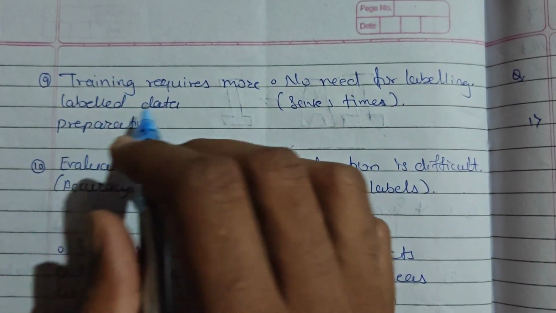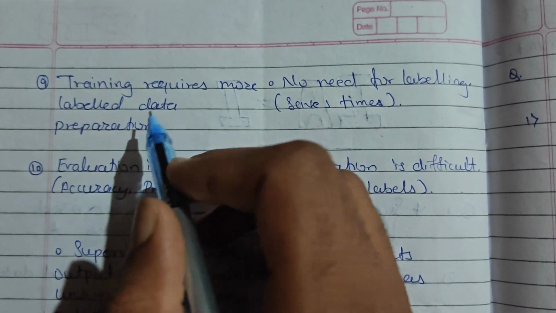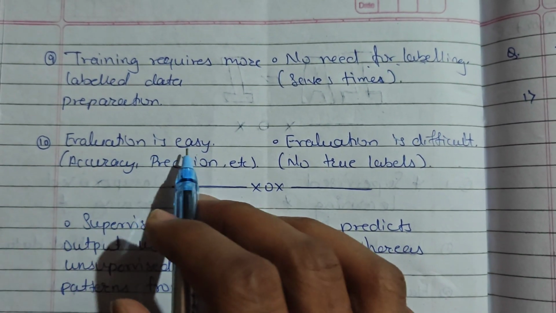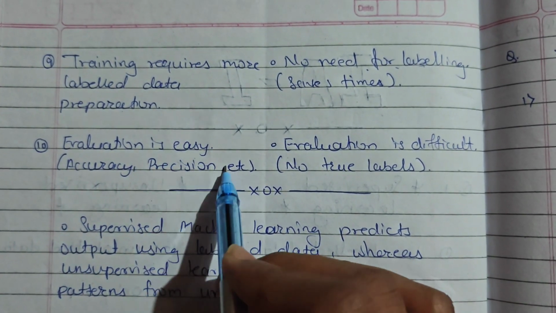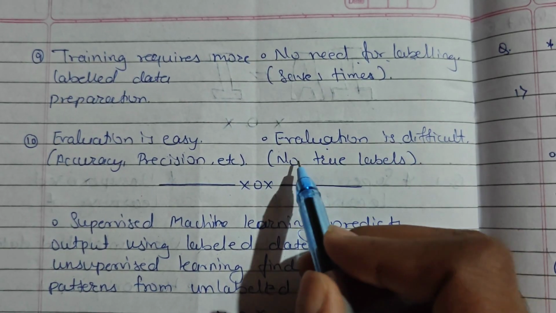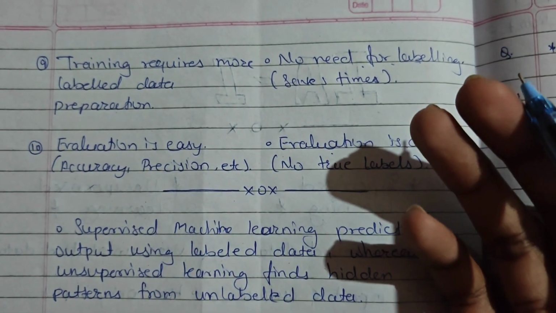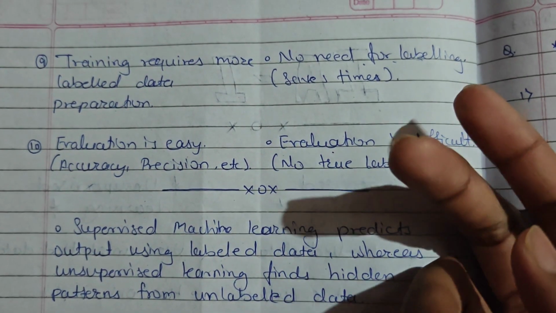Supervised learning requires more labeled data. Unsupervised learning requires preparation but no need of labeling, which saves time. Evaluation in supervised learning is easy, and we use accuracy, precision, recall. Evaluation in unsupervised learning is difficult because there are no true labels, so for this we use different measures like mean squared error, etc.